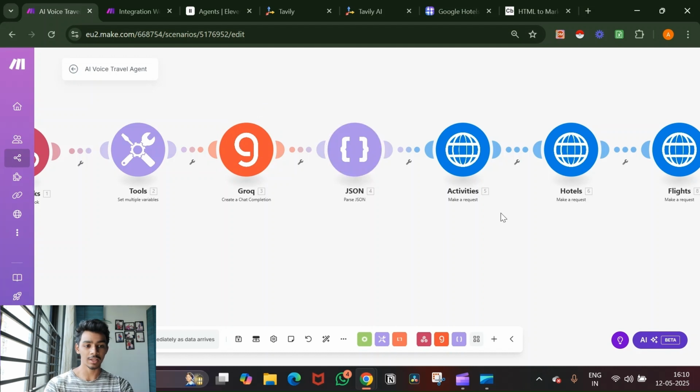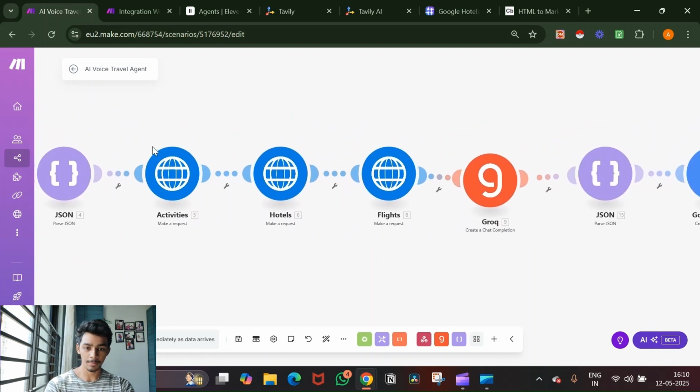We pass the JSON, and here is where the main source comes in: the activities. For example, skydiving in Dubai. It goes to the internet and finds different websites where I can do skydiving. It will give me the website and a brief description, one or two websites depending on how much I want. Then for hotels, the same thing: links of the hotels and some description.